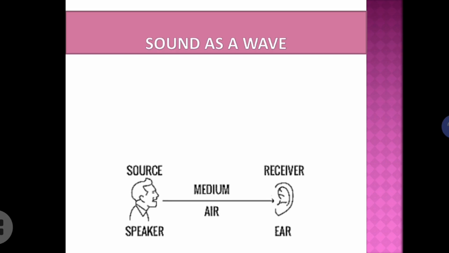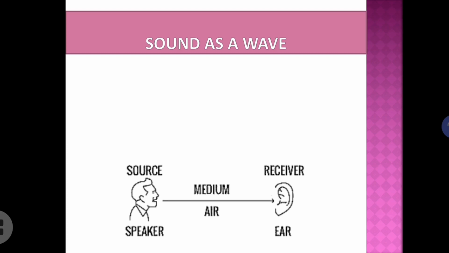Now, how is sound reaching us? That means there will be a source or the speaker, and the sound from that source travels through the medium and reaches the ear. That means the receiver. Medium means it is the matter or the substance through which that sound travels. And you might have studied it can be any kind of material.